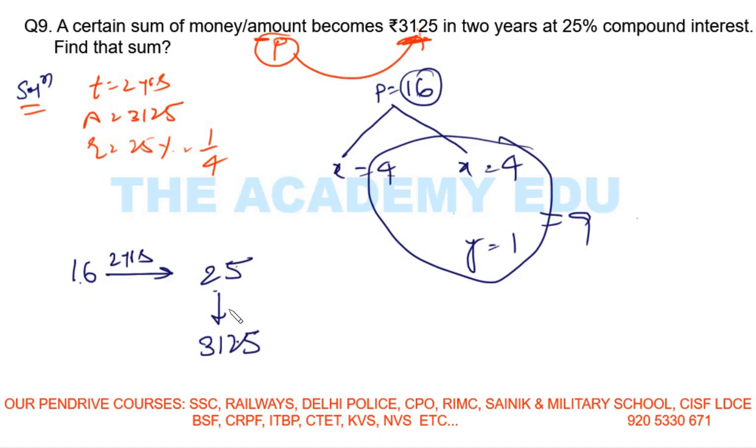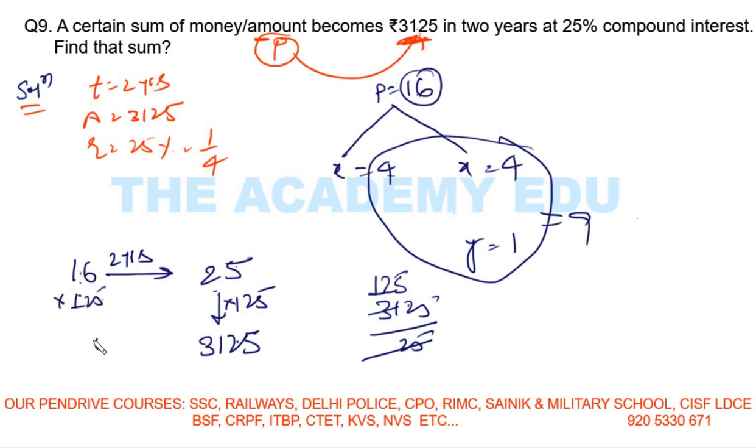So I need to make this 25 into that. How will I do it? Multiply by something. Don't know what to multiply? Divide 3125 by 25. Okay. So divide by 25. 25 1 ja 25. You are left with 6. 2 25 2 ja 50, left with 12, 25. So we need to multiply by 125 here, right? So multiply 125 here also.